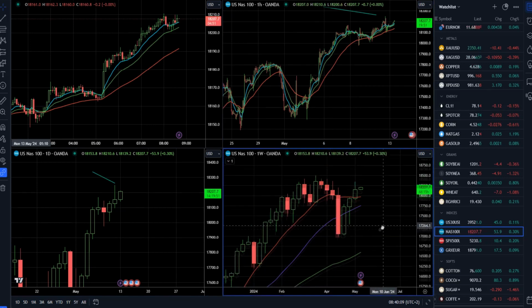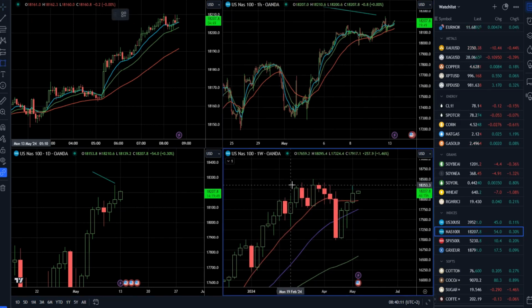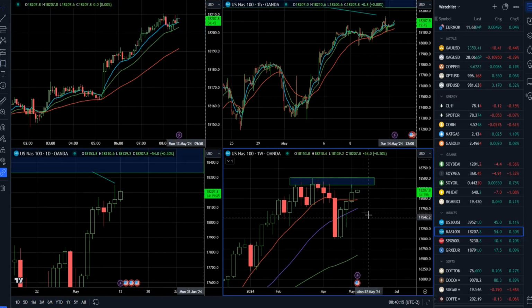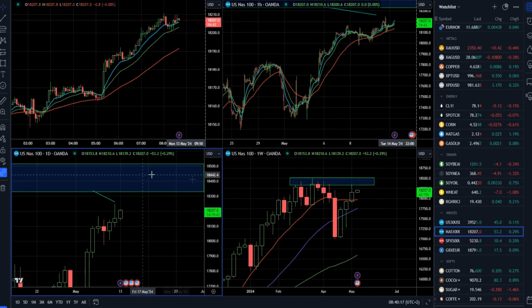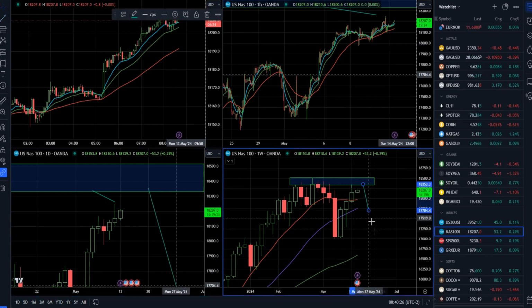There is still potential, since this is a big cluster from my perspective. Look at the weekly time frame, look at how many reactions from this point. So this is quite a big area, and this 18,400 mark, 18,500 mark, this is quite a big resistance. So there is still potential for the market to trade lower in next period.